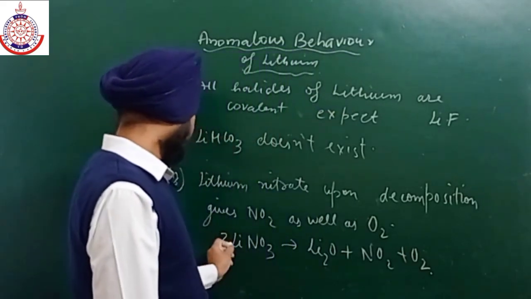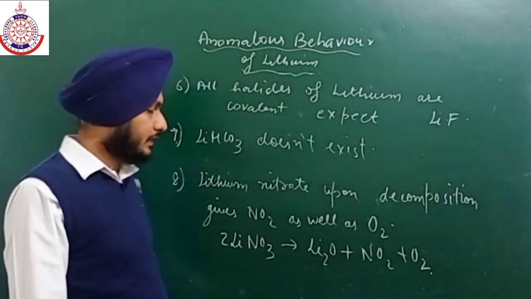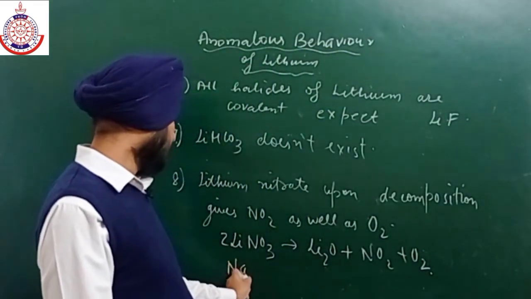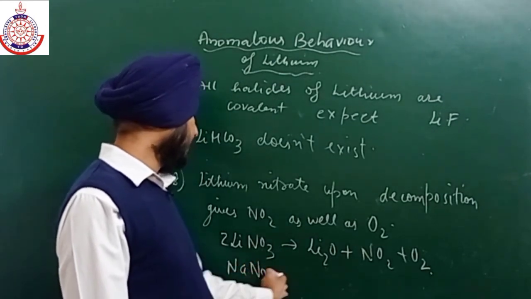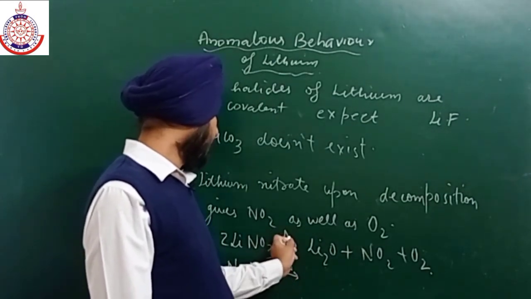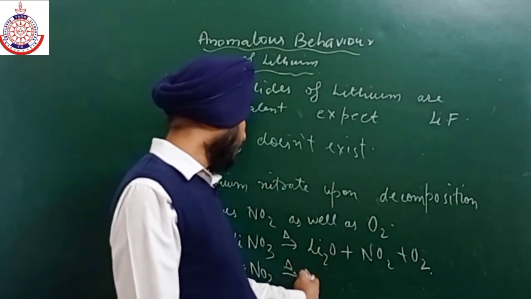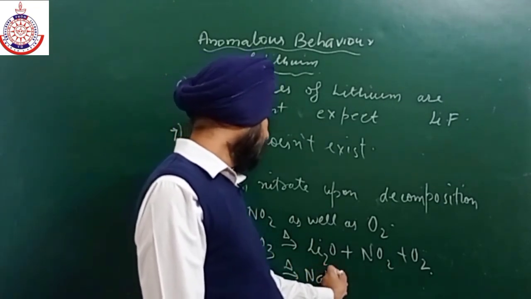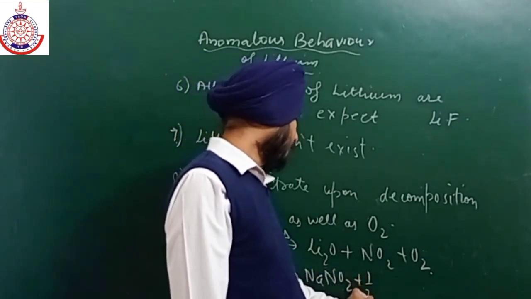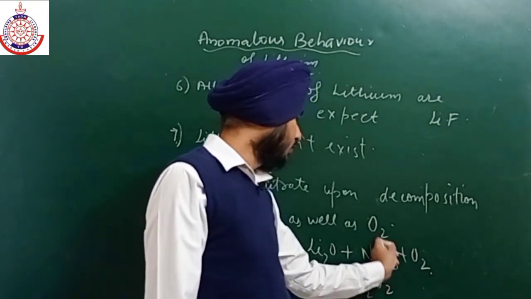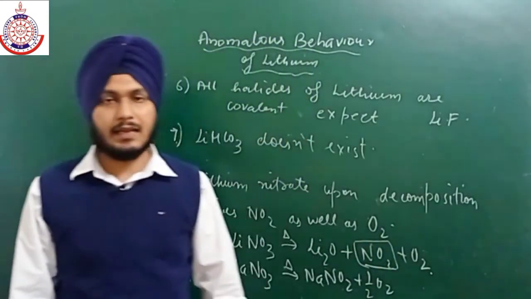But if we talk about some other nitrates, for example sodium nitrate, on heating it gives NaNO2, nitrite, plus oxygen only. It will not give NO2. We can easily check it in the lab.